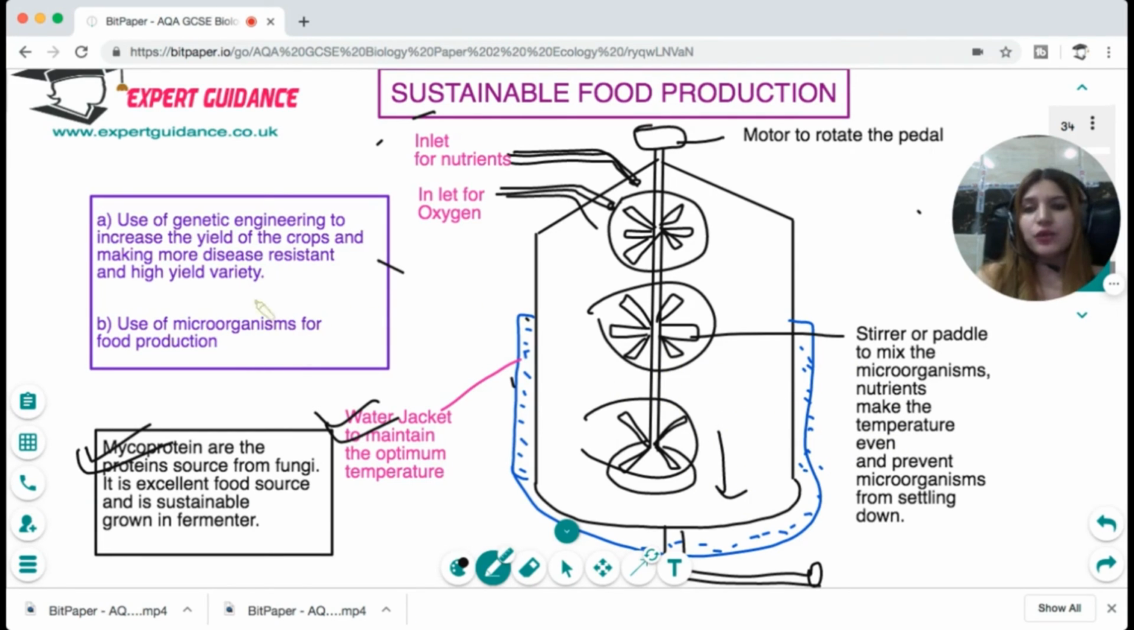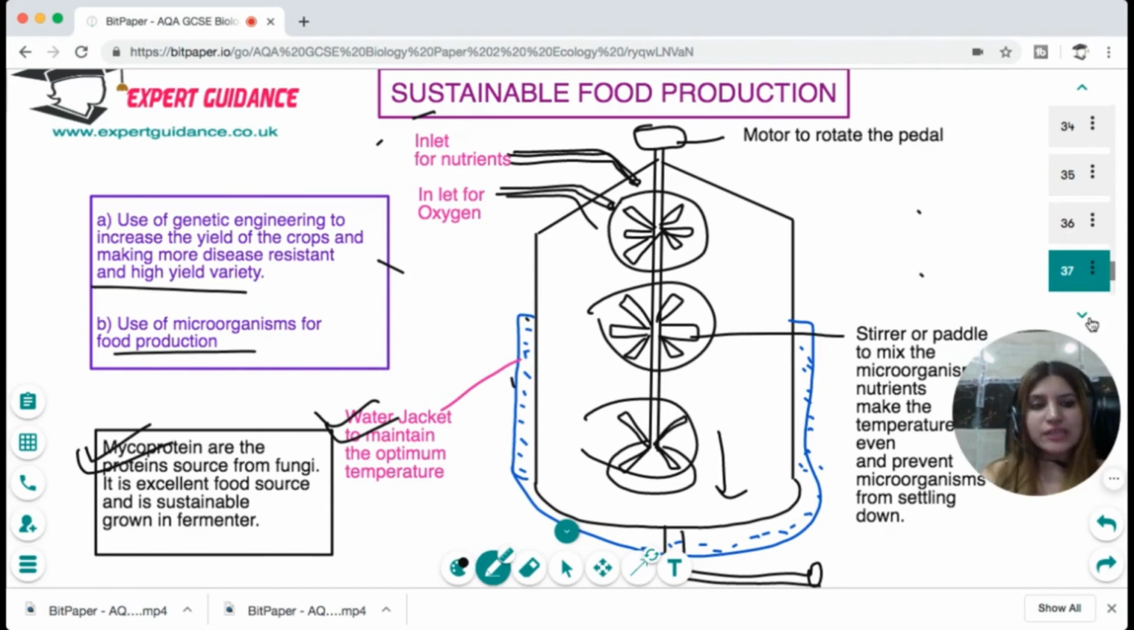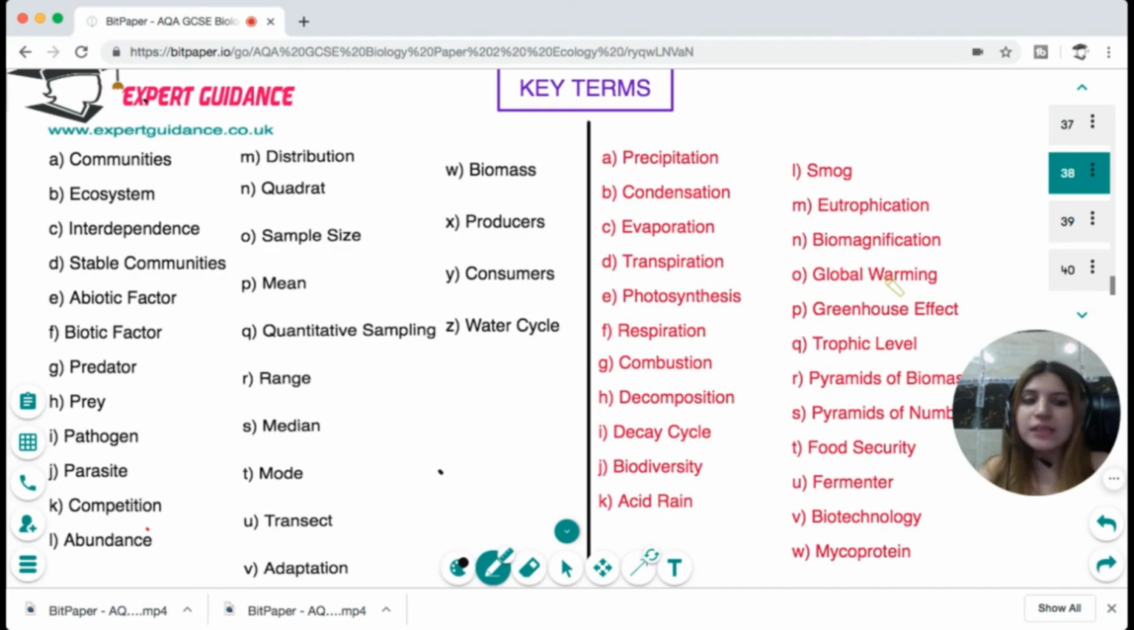Now, in food production, we also use genetic engineering to increase the yield of the crop and make more disease resistant and high yield variety crops. And we can also use microorganisms for food production. Okay, so I hope all these topics are now clear to you.